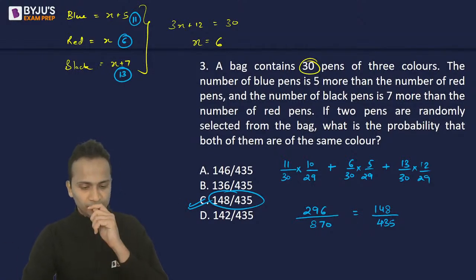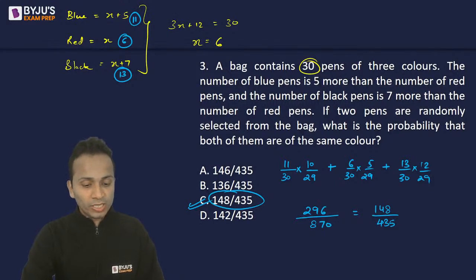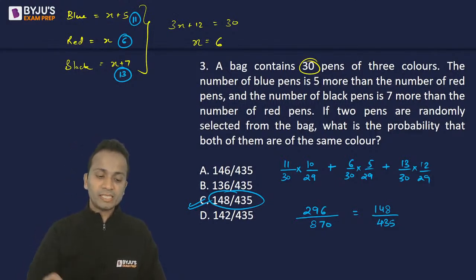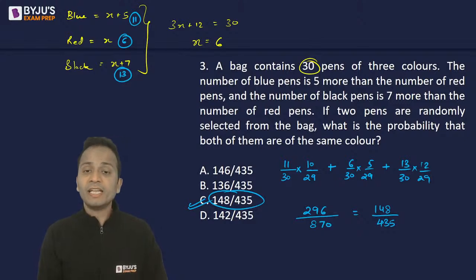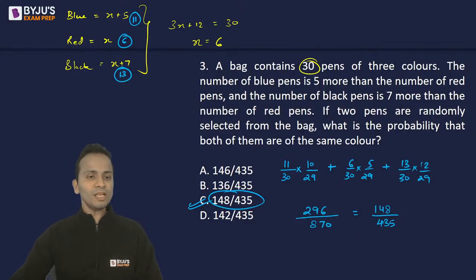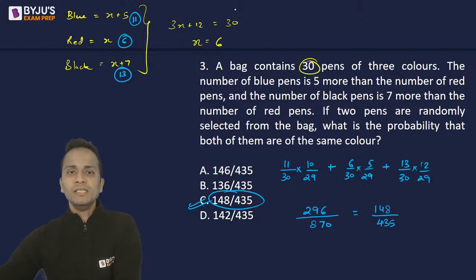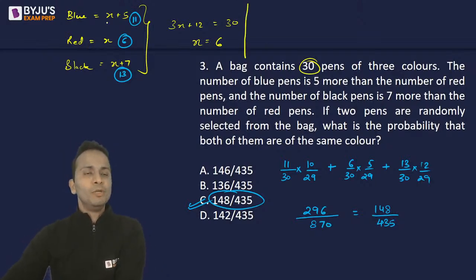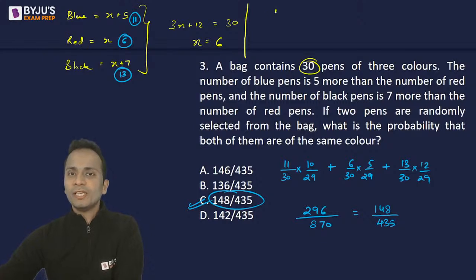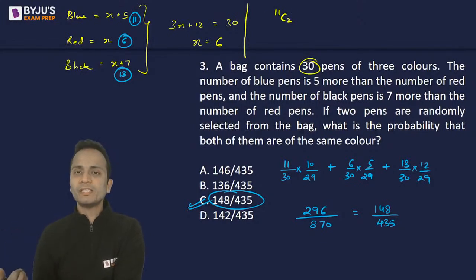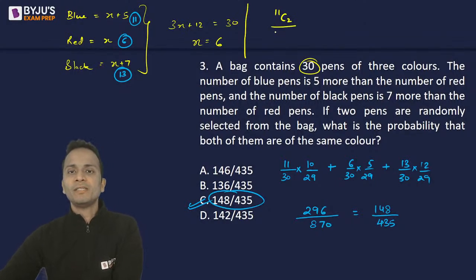Okay. Can you explain it with NCR formula? Yes, Prarthana, definitely I'll do that. So Prarthana, look at the top of the screen. Now blue pens are 11. Okay, so 11C2 is the number of ways of selecting 2 pens out of 11 pens, divided by 30C2, plus